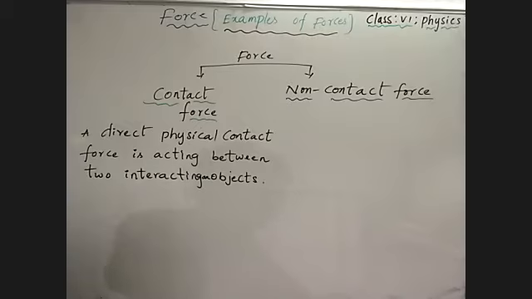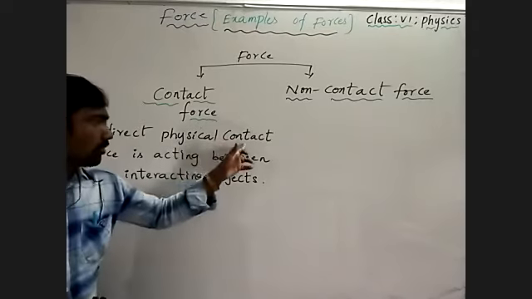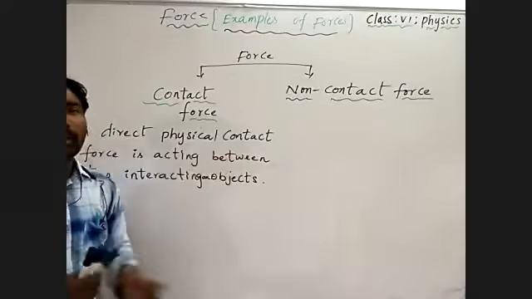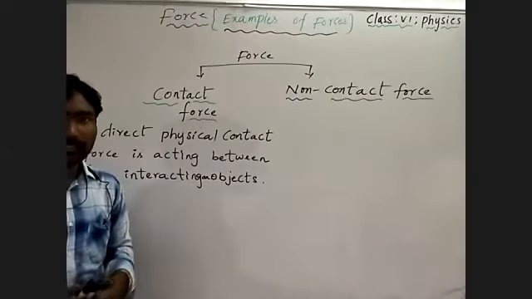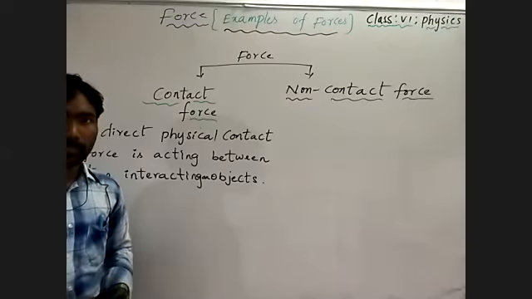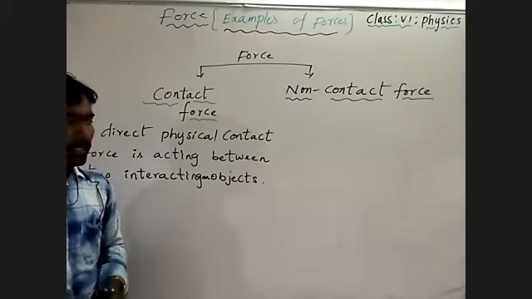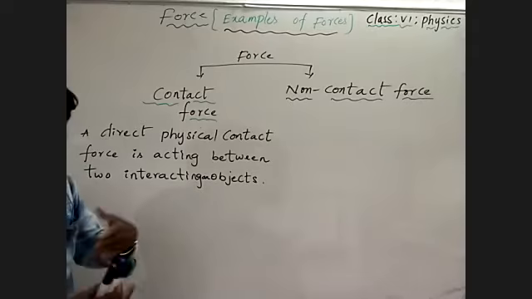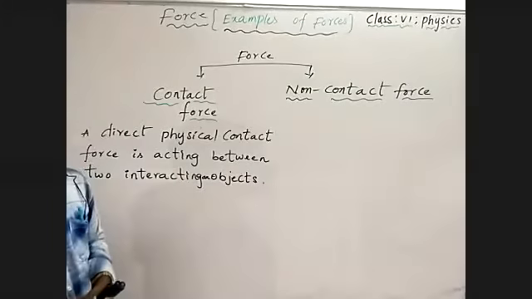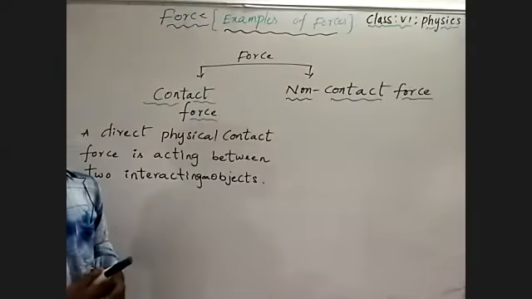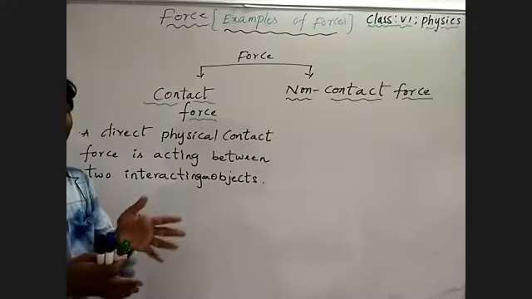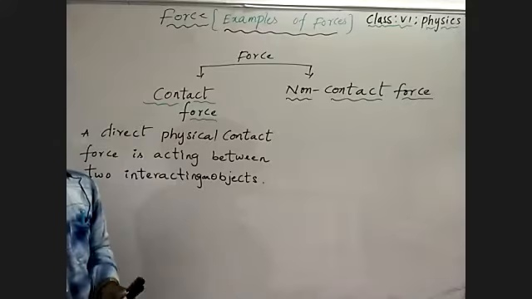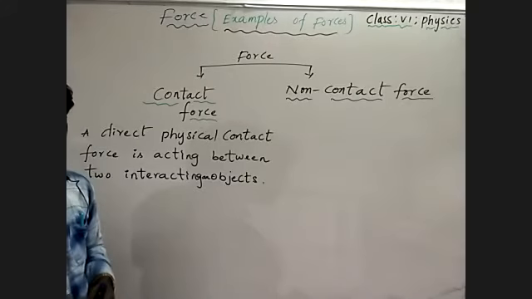Do you understand? A direct physical contact means we are applying a force by our body part, our physical part. A force directly acting by our body part means the two bodies are directly in contact, interacting physically.